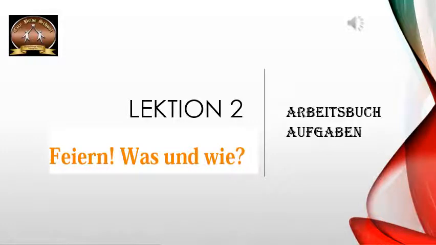Hello students. In the last video, we have seen about dative and accusative objects in Sätzen. There are a few types of verbs which always take both objects, dative object and accusative object. Then how to use those objects in the sentence as well as their position. If those objects are used as nouns, what should be the sentence construction?